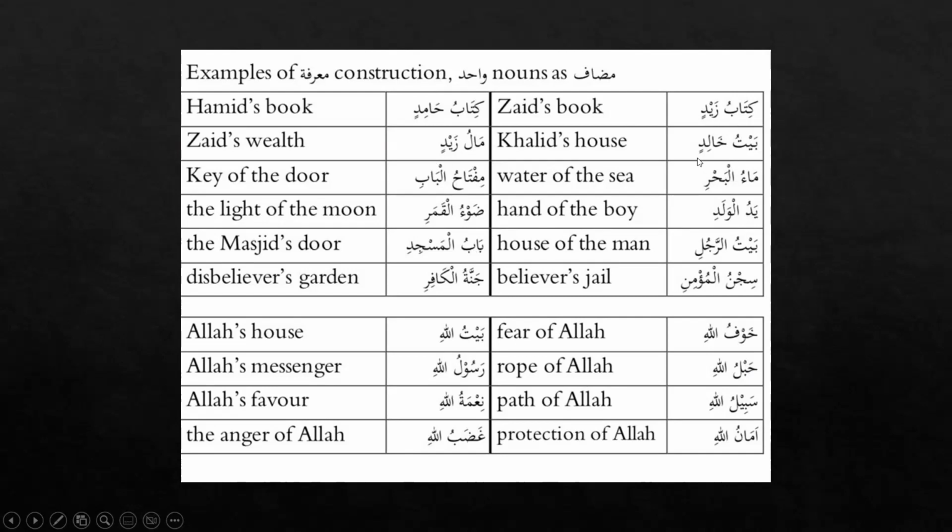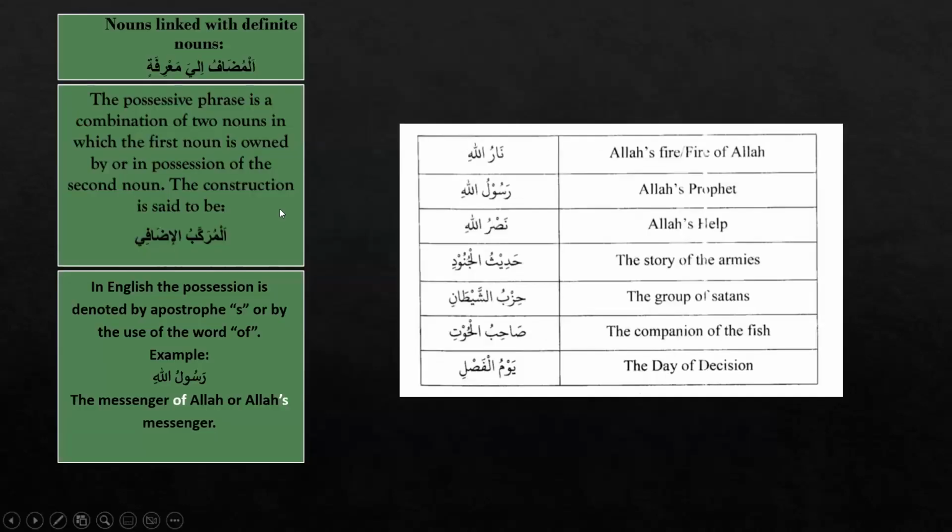Kitabu Zaidin, Baitu Khalidin, Ma'ul Bahri, Yadul Waladi. Bahar is a nakira noun, but why is it considered a marifa noun? Because of the attachment of al. This al is making this whole word bahar a definite noun, and because of this definite noun, which is a mudaf ilayh here, this whole construction becomes definite, even if this word mudaf is a nakira noun here. So these are all the examples of al mudaf ila marifa.